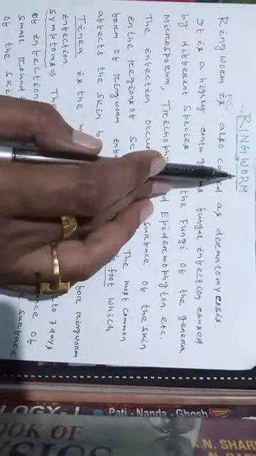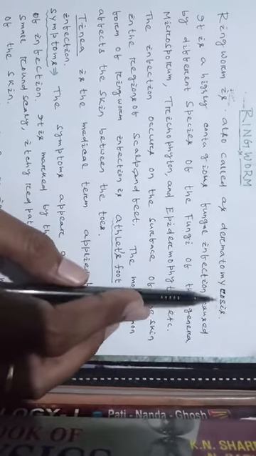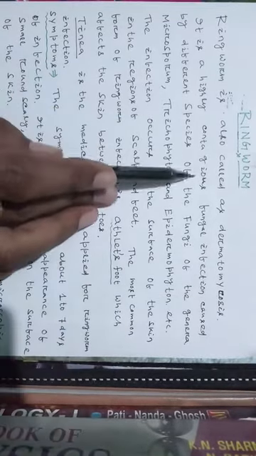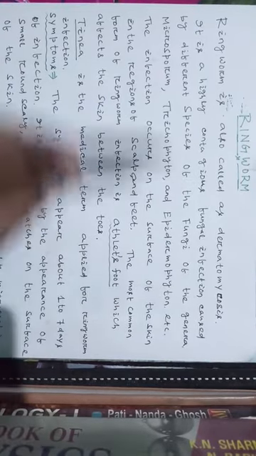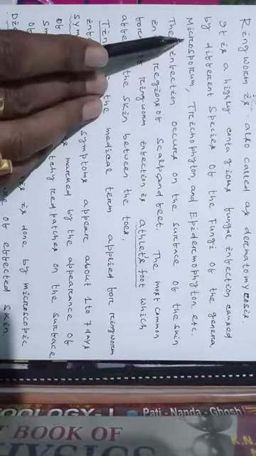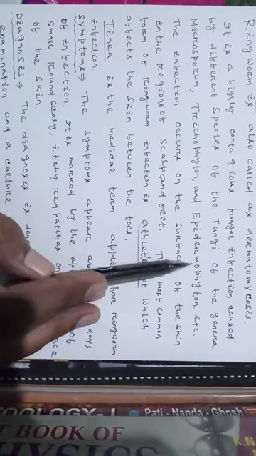Then ringworm. Ringworm is also called dermatomycosis. It is a highly contagious fungal infection caused by different species of fungi of the genera Microsporum, Trichophyton and Epidermophyton.